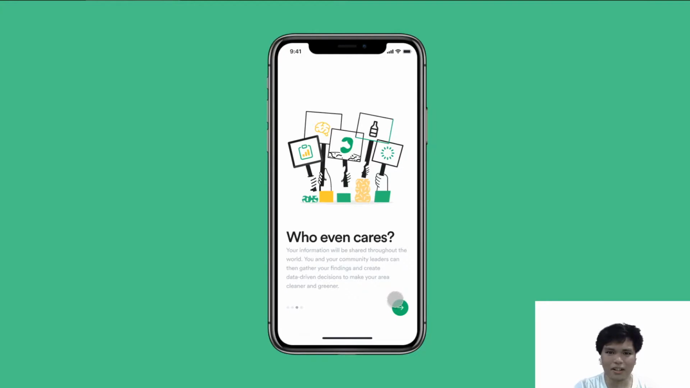Who even cares? Well, this one is for the data believers. In fact, it's not just for the data believers. Data is power. Knowing the whereabouts of trash is one powerful insight for the government, so that they can create data-driven green decisions for a green future.